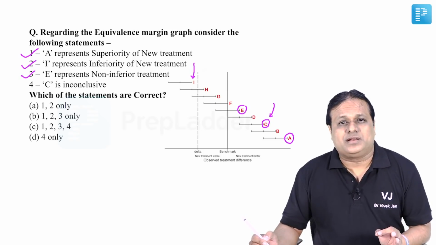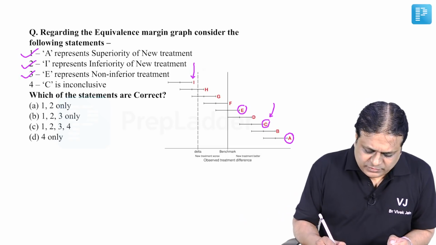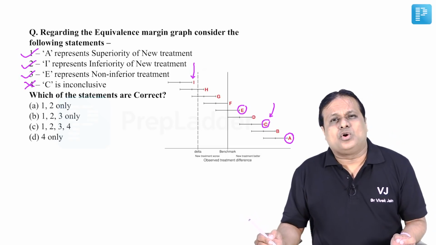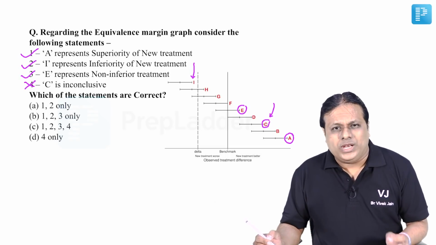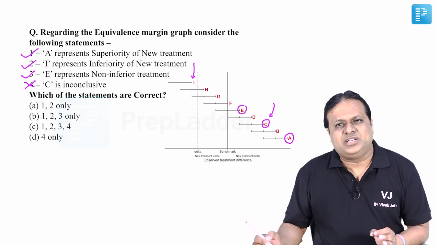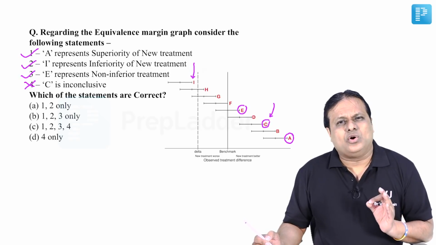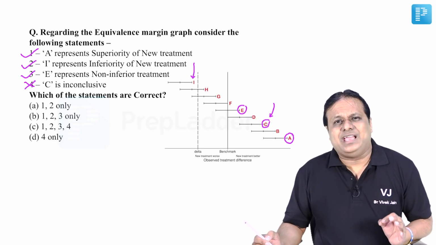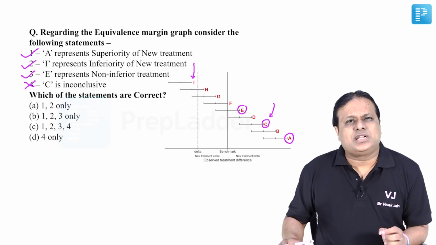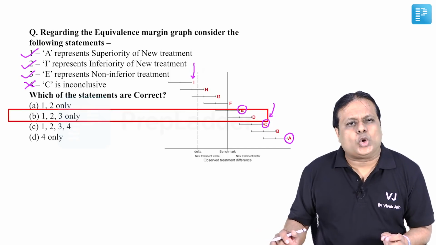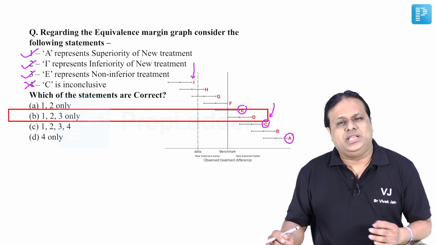Definitely this is superior. So this is not inconclusive. This is a wrong statement. Inconclusive, as I told you, will be G and H, because they lie beyond relative risk 1, 0 difference, and they also cross the NI error margin or delta. So the answer to this question, the correct statement, will be choice number B, 1, 2 and 3 only.